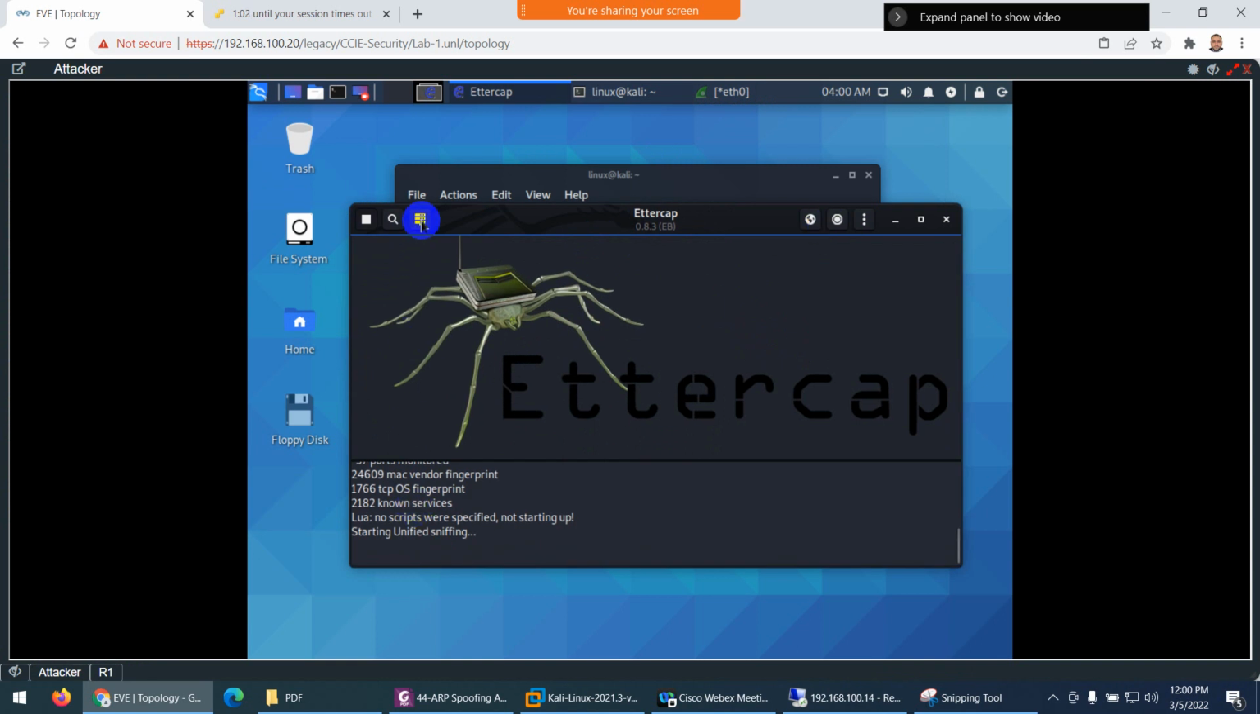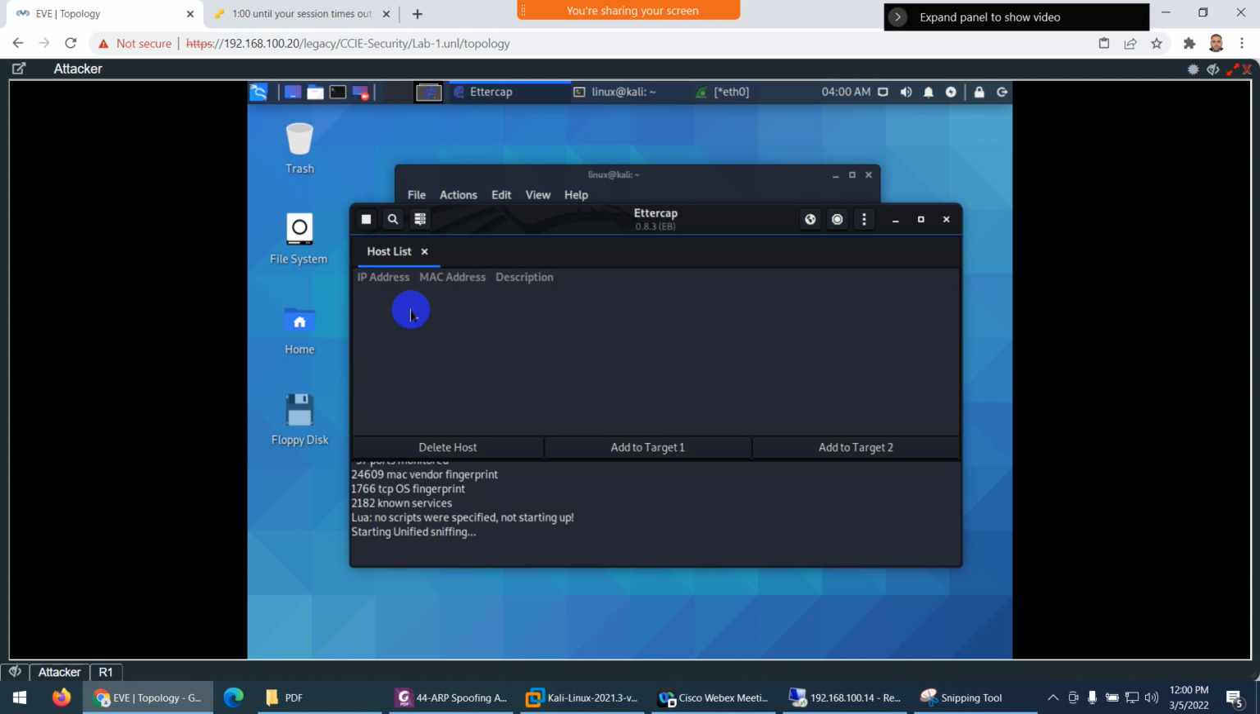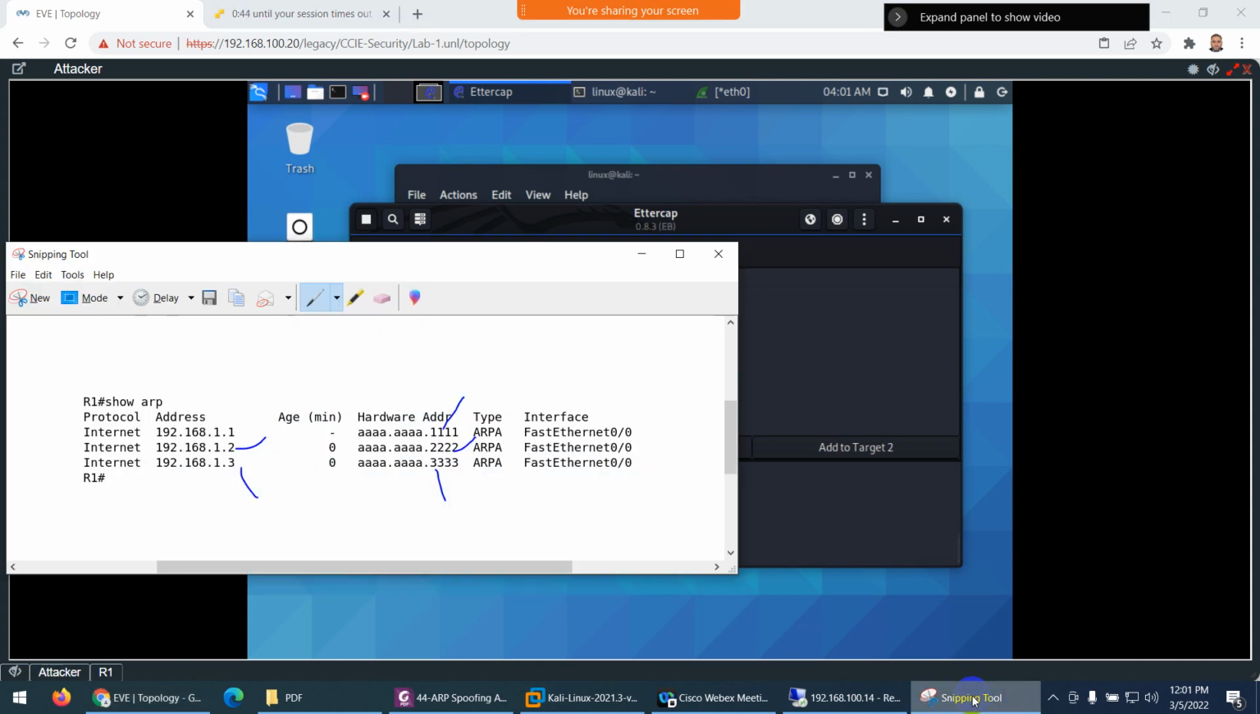Now if I go to the host list, there is no host list. It's not found yet. So I can click on this icon, the next one, scan for hosts, and let's see if this Kali Linux can find someone in the network. So it found two IPs. Why did I give these MAC addresses? So that it will be easy for you. You see 1 and 2.